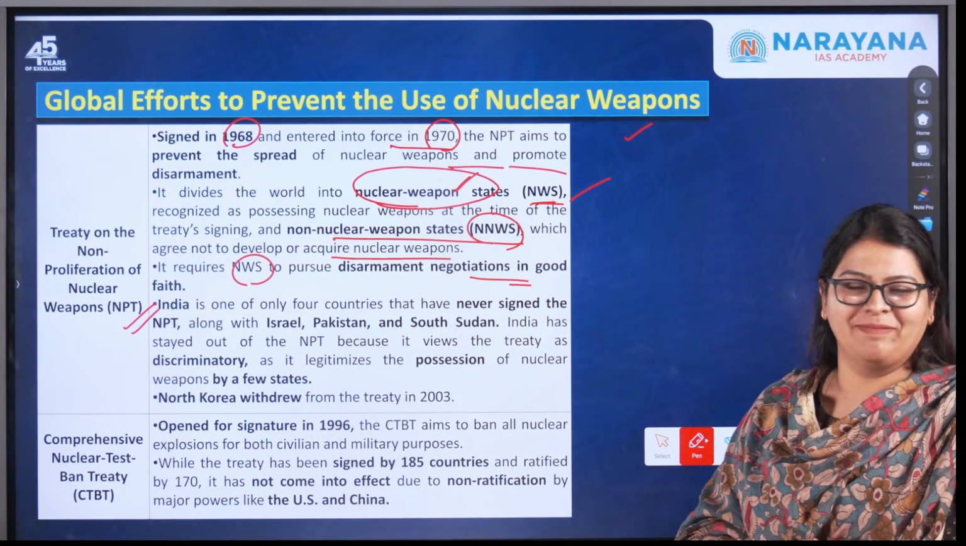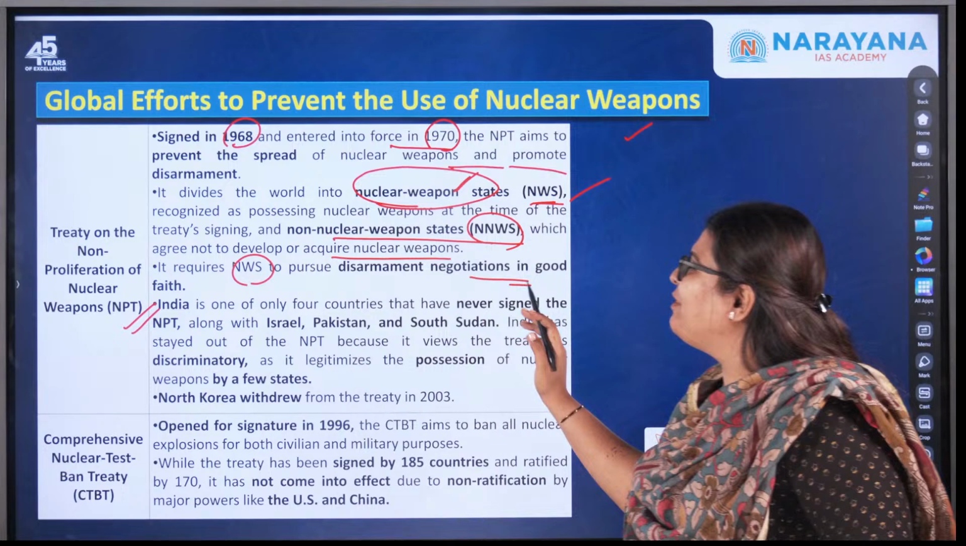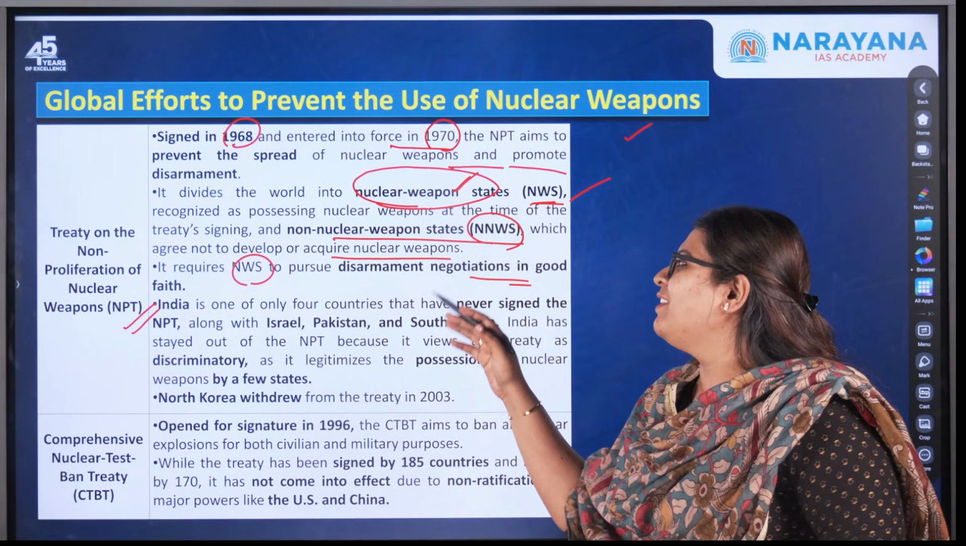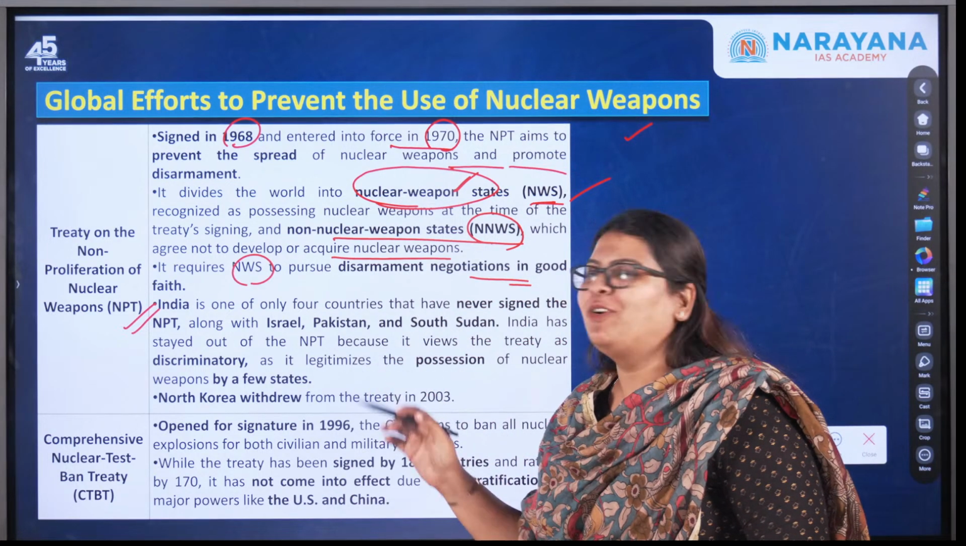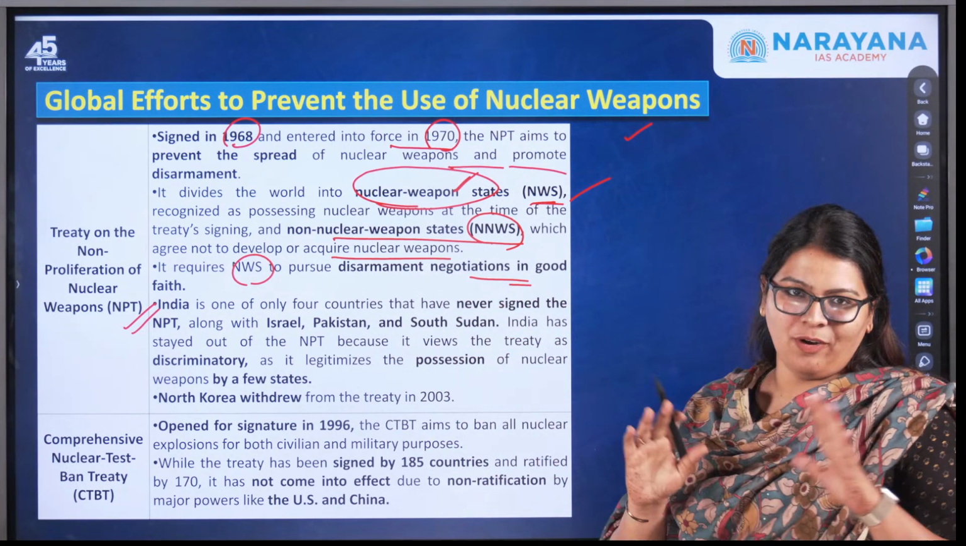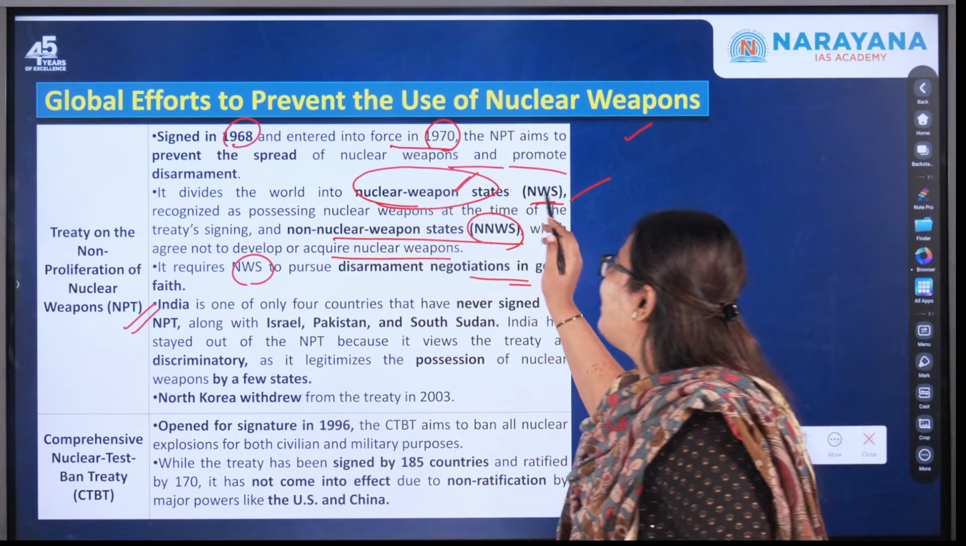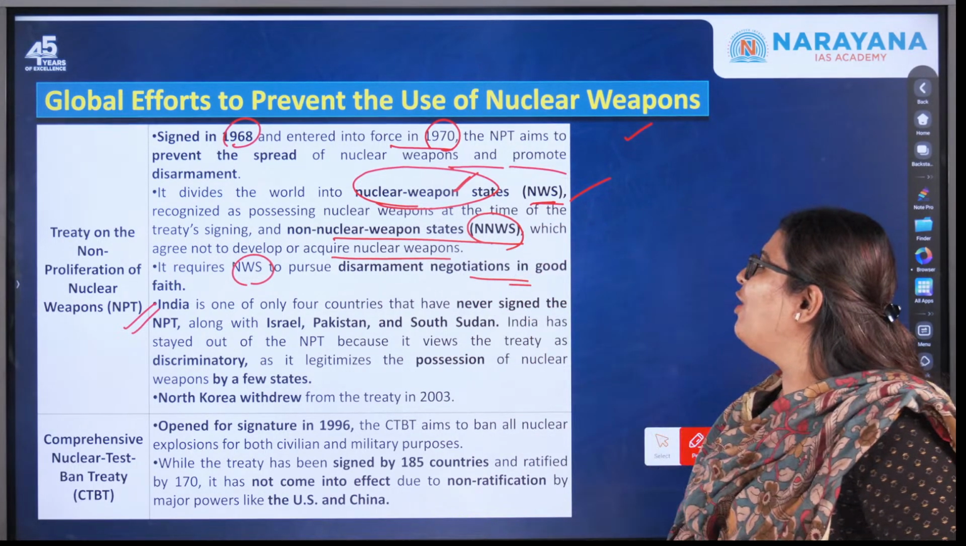Okay, so what you understand by this is, see, this particular Treaty on Non-Proliferation of Nuclear Weapons divides the entire global community into two. The first one is the nuclear weapon states, and the second one is non-nuclear weapon states.